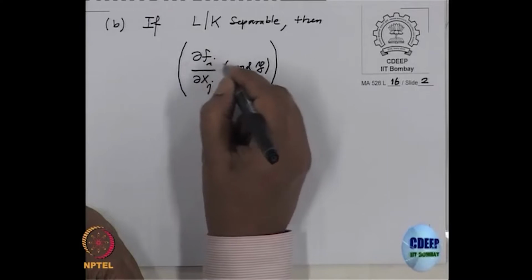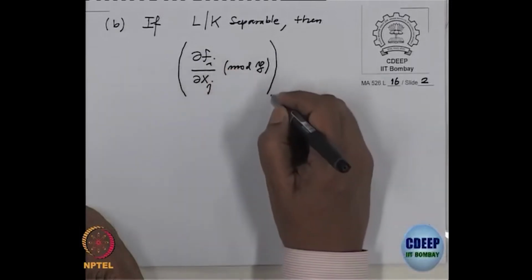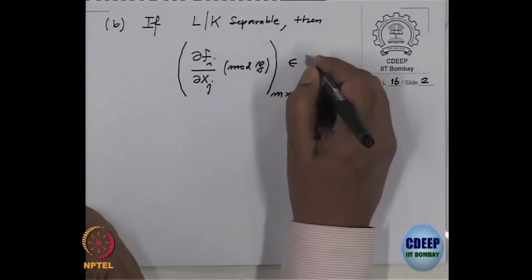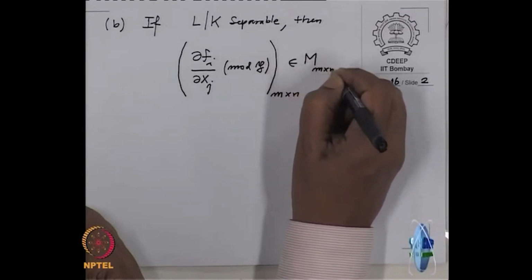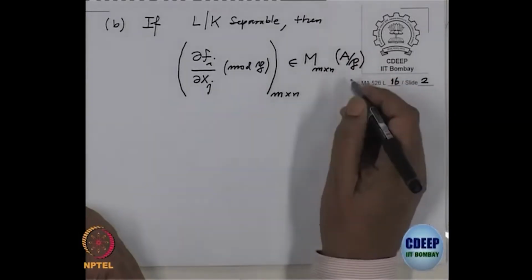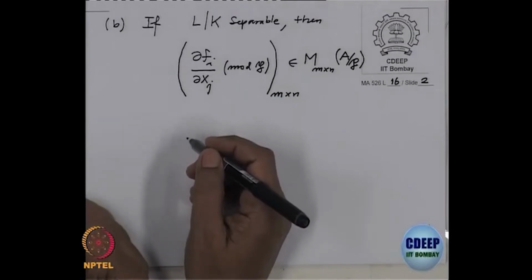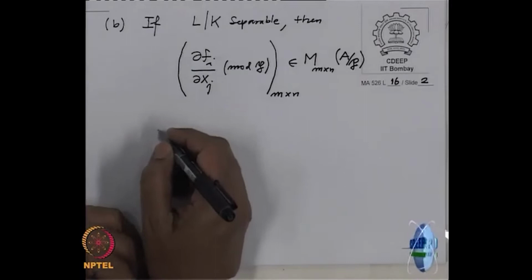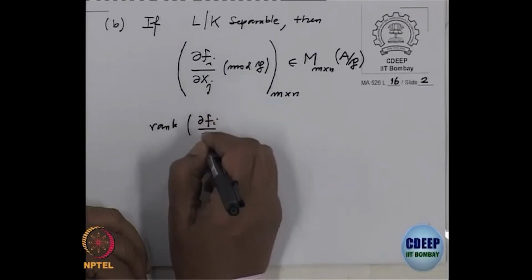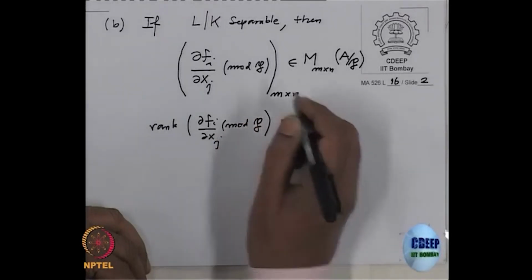Rows are numbered by i, columns by j, so this is an m by n matrix with entries in A/P, so a matrix with entries in L. The statement is that the rank of this matrix, dfi/dxj mod P, is precisely m, under the assumption that it is separable.